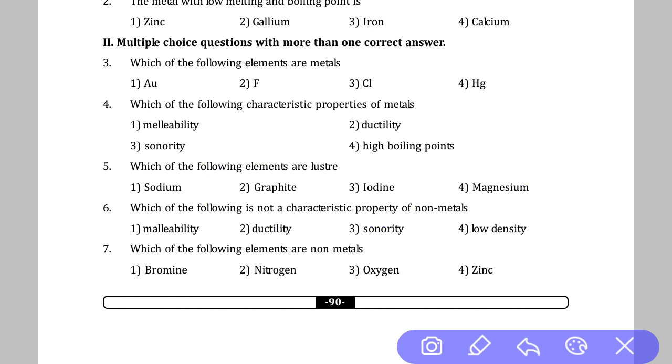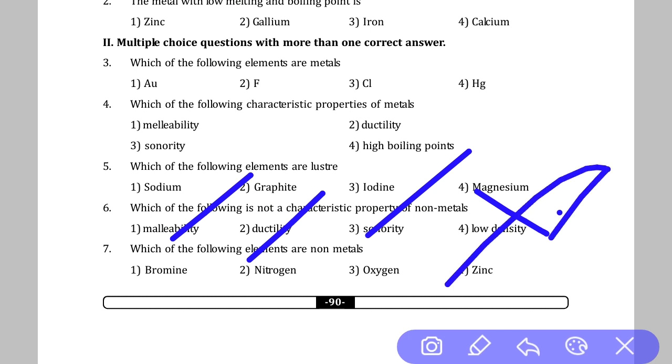Question number 6. Which of the following is not a characteristic property of non-metals? Malleability, yes, this is not a character of non-metals. Ductility, yes, this is not a property of non-metals. Sonority, yes, this is not a property of non-metals. Low density is a property of non-metals.